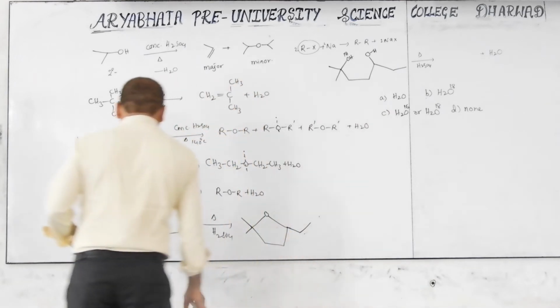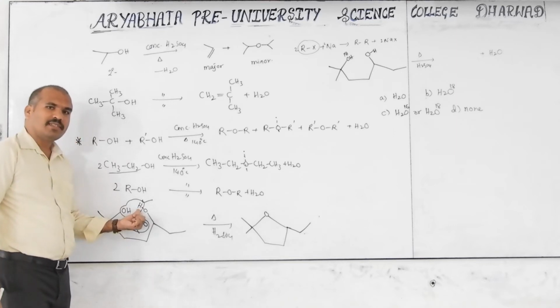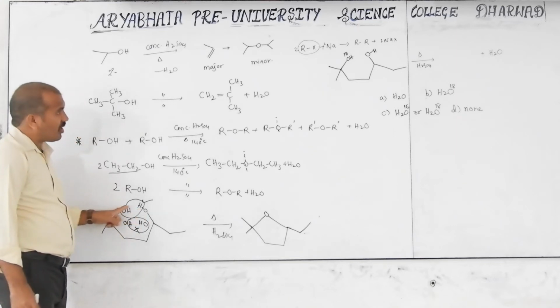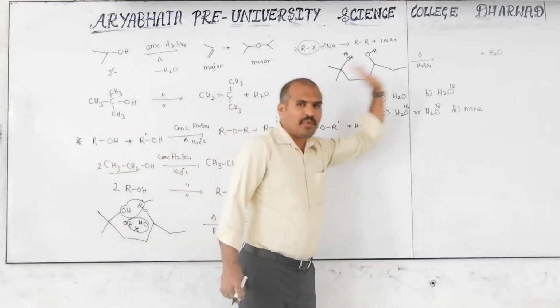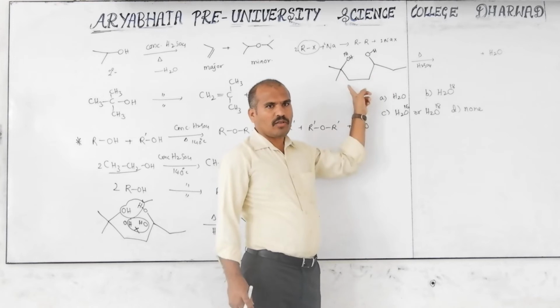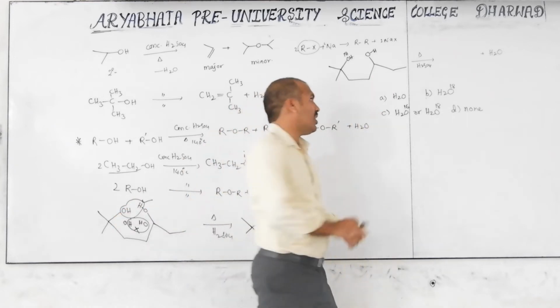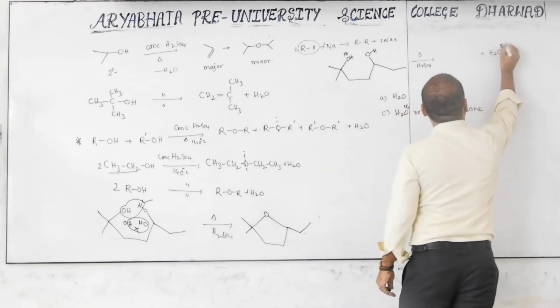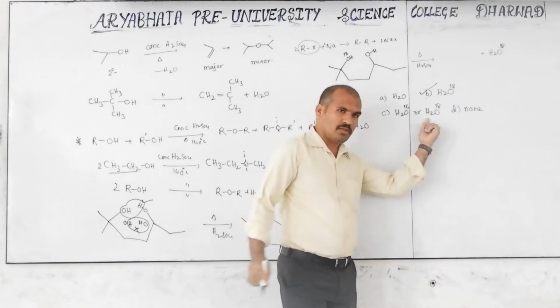Which option will be correct here? Already I told you that OH is lost from the tertiary and H is lost from the secondary. So the OH is already indicated here: the oxygen is 18. Should it be eliminated or remain with this molecule? Eliminated. See here, OH is eliminated, so this will be 18. B option is correct, not both.